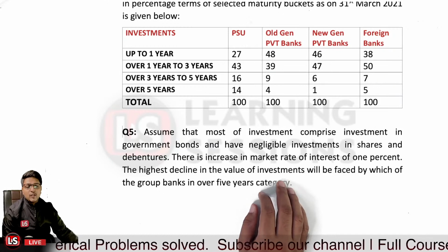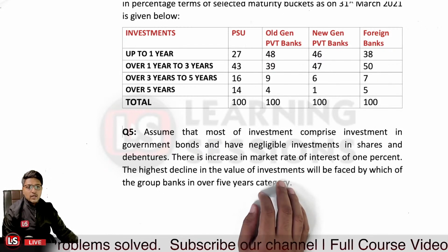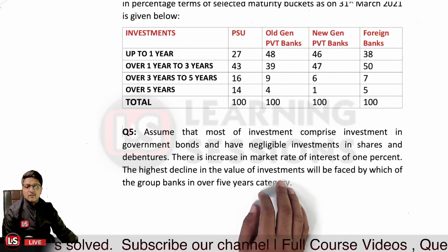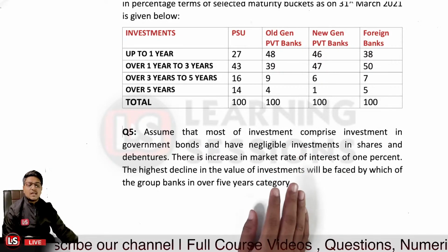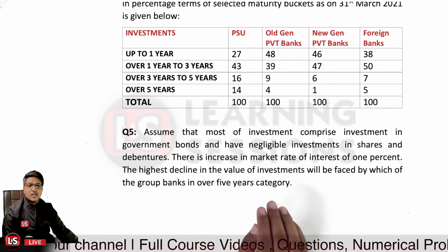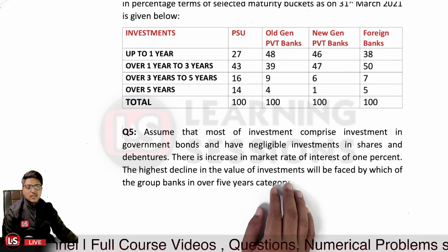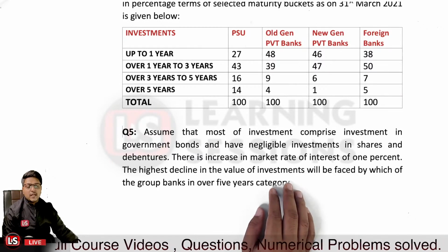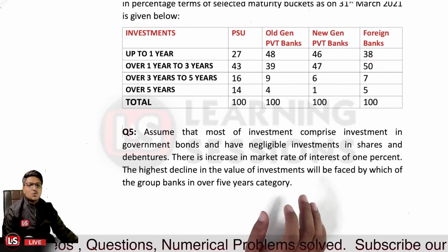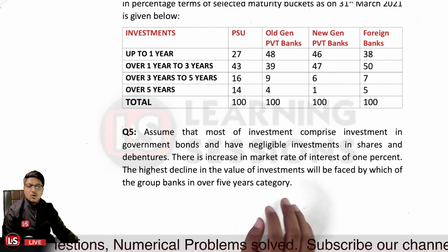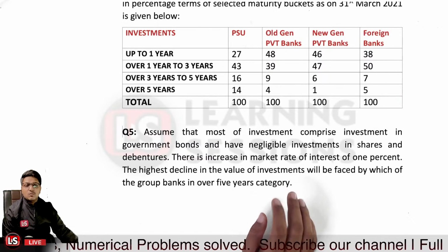Now, in the over 5 year window, we have already seen that the PSUs have invested the most percentage of their investments, and the new generation banks have invested the least percentage. In this particular case, which bank will be most affected? Definitely the PSU banks will be more affected.